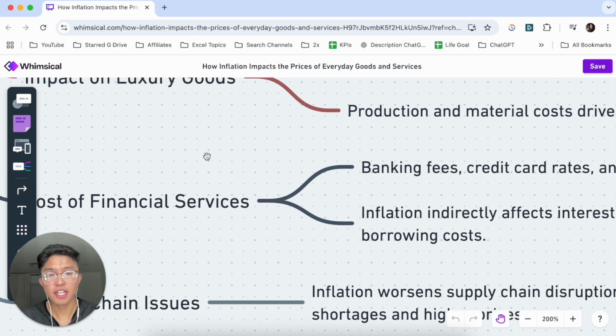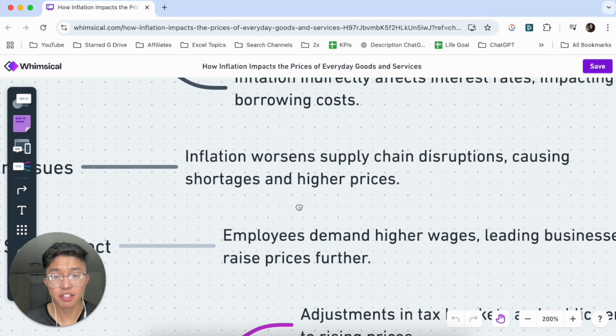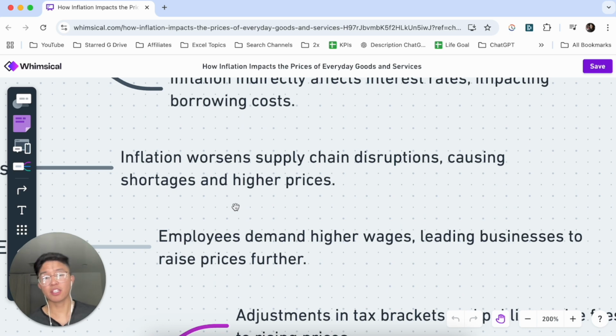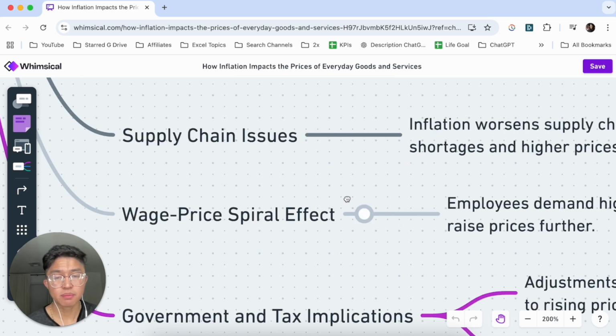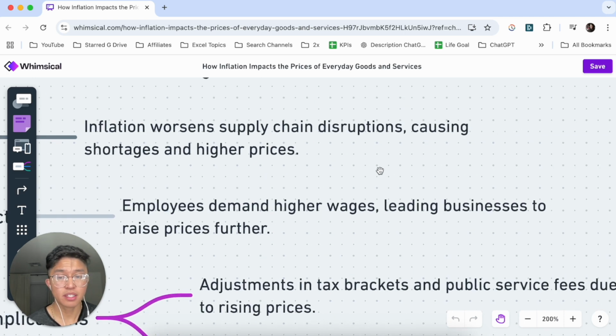With the cost of financial services, banking fees, credit card rates, and loan costs increase, and inflation indirectly affects interest rates, impacting borrowing costs. With supply chain issues, inflation does worsen the supply chain, causing disruptions, shortages, and higher prices. With the wage-price spiral effect, employees demand higher wages, leading businesses to raise prices even further, because employees need to meet the demands of rising inflation.